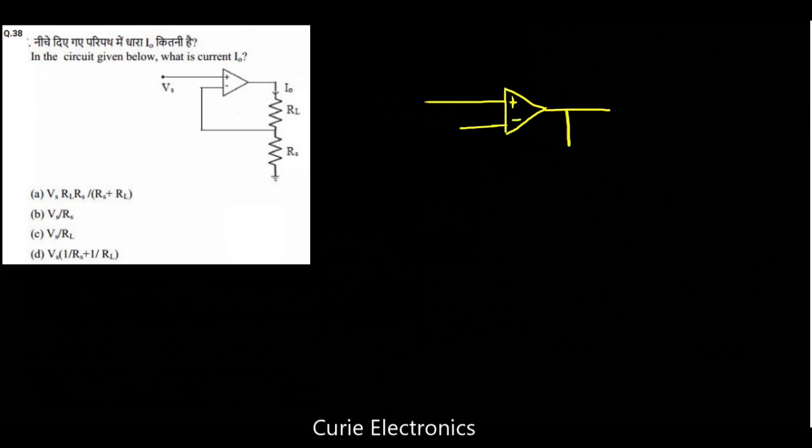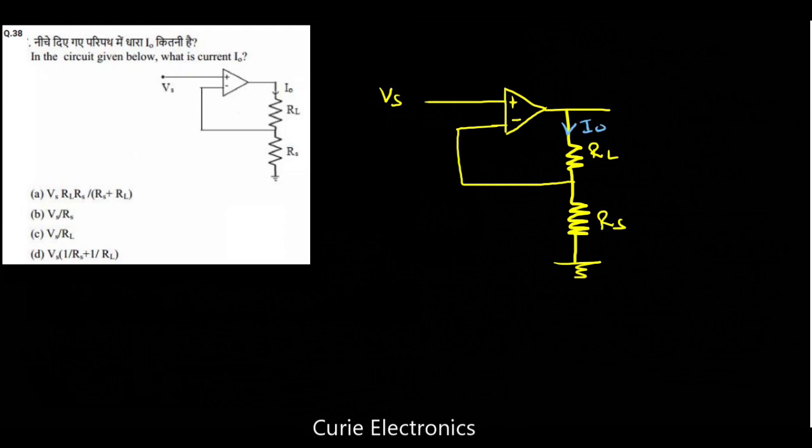We have a voltage divider kind of thing. This is like a non-inverting amplifier. This is RL, RS, and the feedback is here. Now Vs is the applied voltage. We have to find I naught.